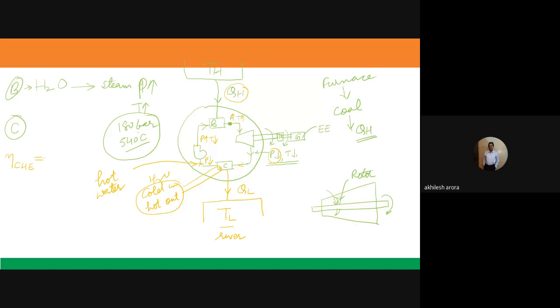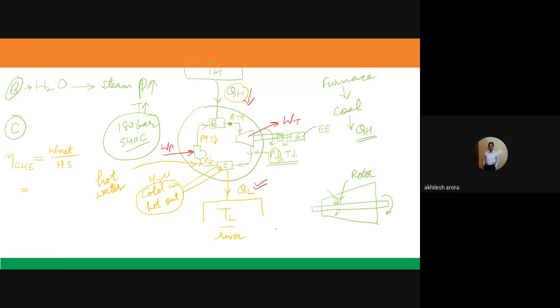Now, when you define the efficiency, efficiency is always defined as W net divided by heat supplied. HS stands for heat supplied. Now, if you see this particular diagram here, we are supplying WP, here we are getting WT, this is QH which is going into the heat pump, and this is QL which is coming out.